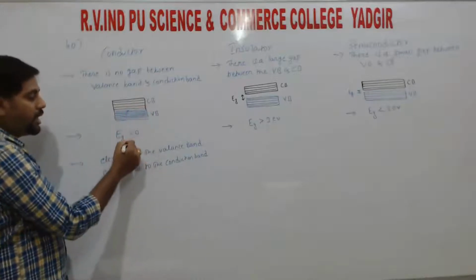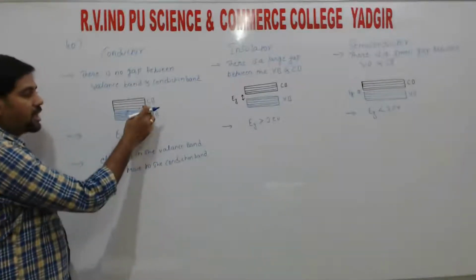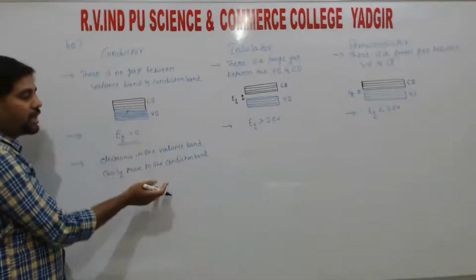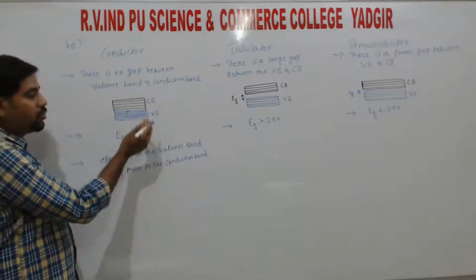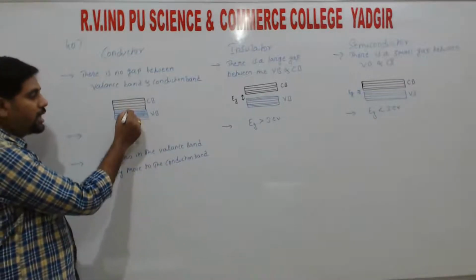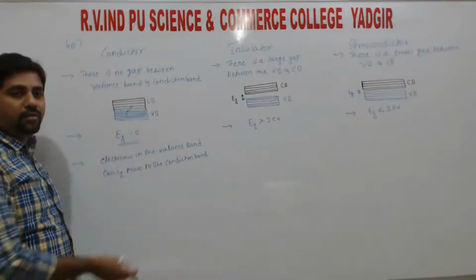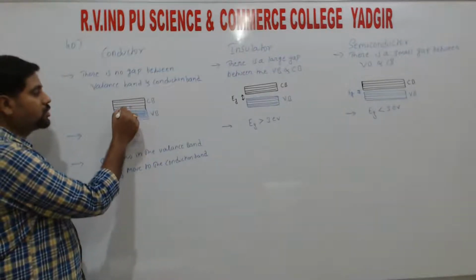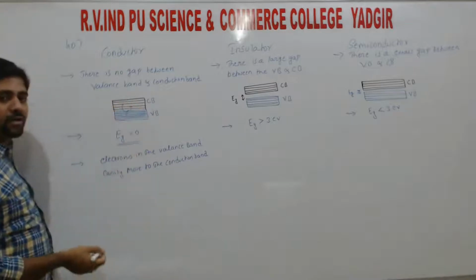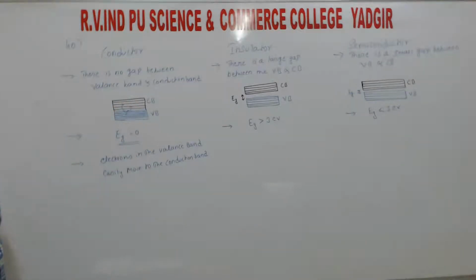So as there will be no energy gap between the conduction band and valence band, even at low temperature, even at room temperature also, the electrons start to move from the conduction band to the valence band. So easily the electrons will start to move from the valence band to the conduction band, right? So that is the second property.